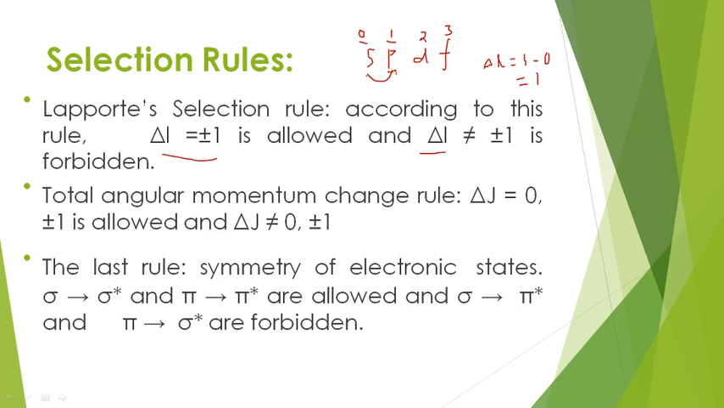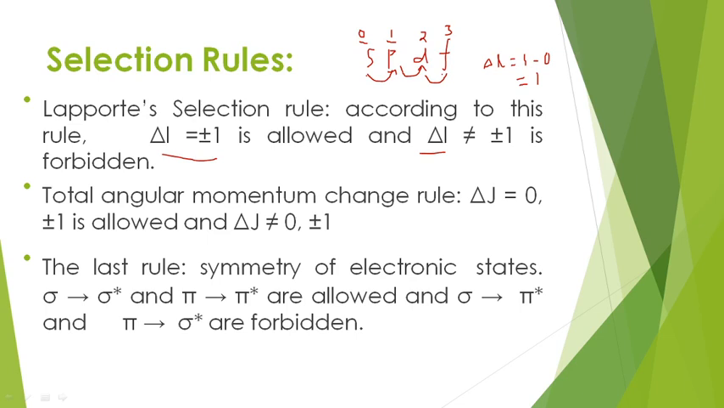Now, as in the case of S to P transition, I am exciting the electron from P to D. This transition is also an allowed transition, because in the P orbital the electron has L value 1, and for the D orbital L is equal to 2. Now, delta L is equal to 2 minus 1, that is equal to 1. So, this transition is also an allowed transition.